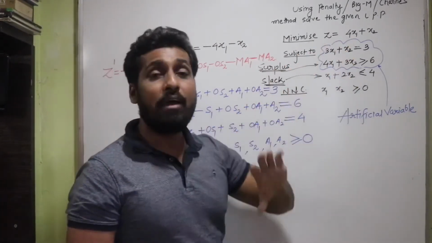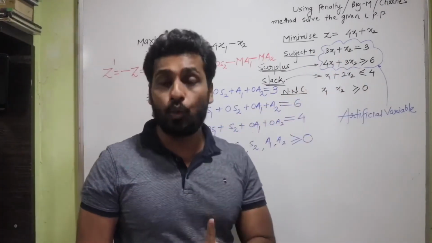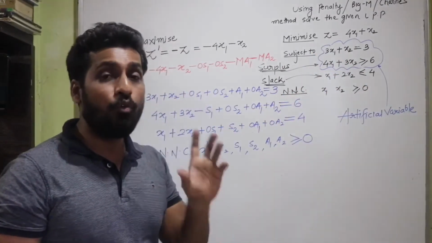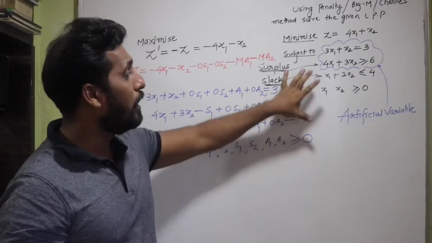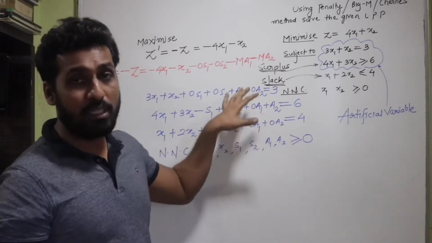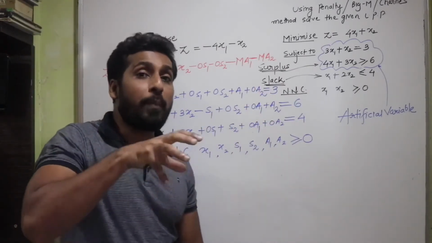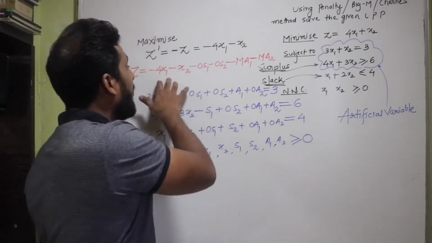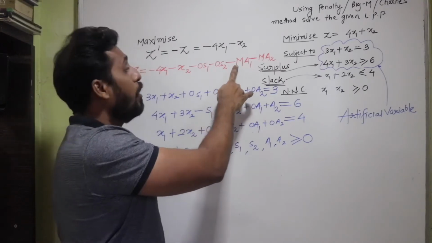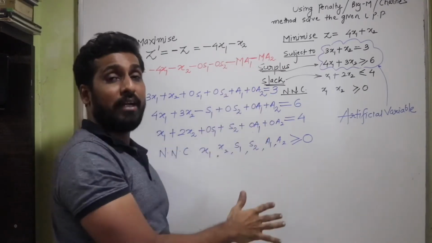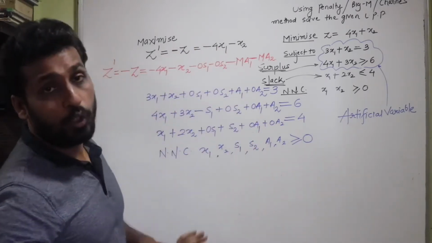Then if you have an equality constraint or a greater than or equal to type of constraint, then we add something called an artificial variable. So I've added the two artificial variables a1 and a2, and then we put a big penalty on the objective function by multiplying the big penalty M with the artificial variables a1 and a2. Now this is what the standard form is going to look like.